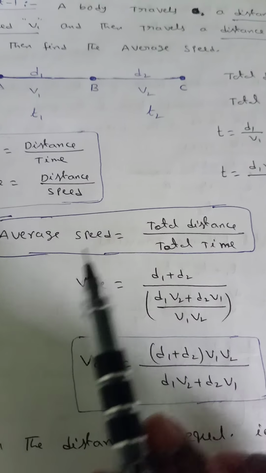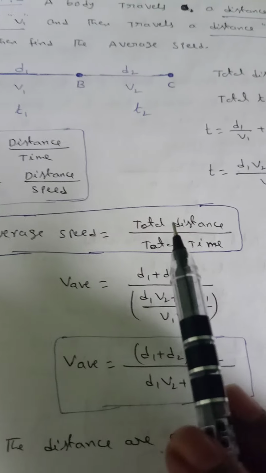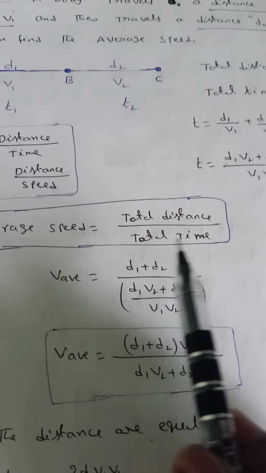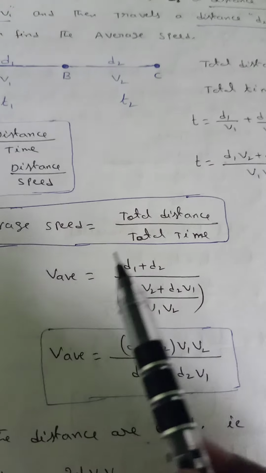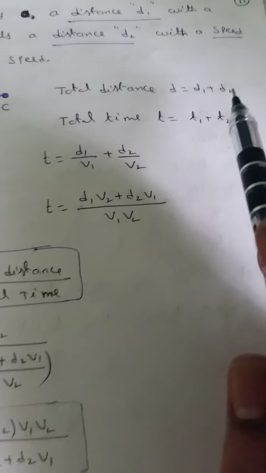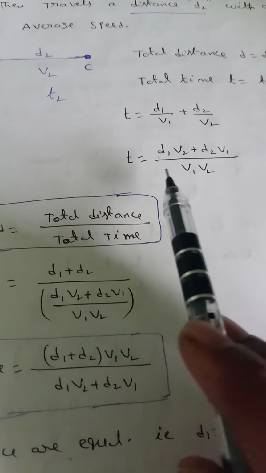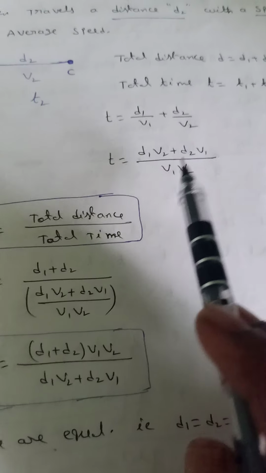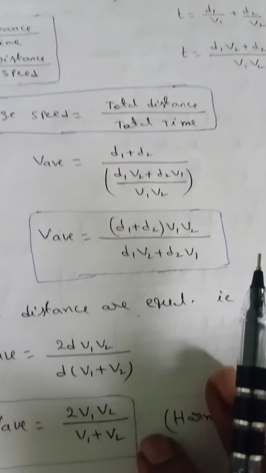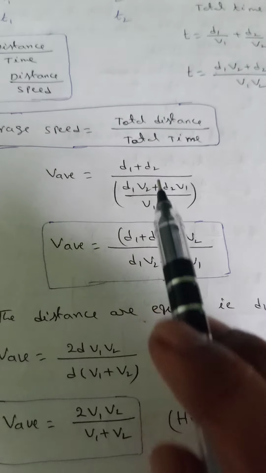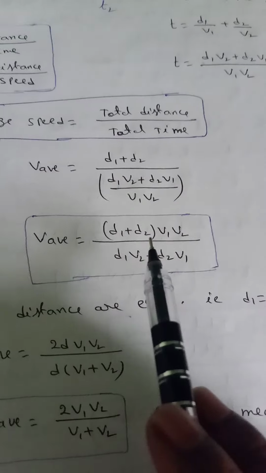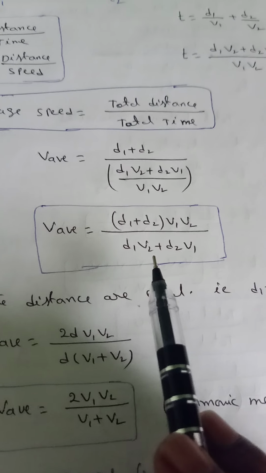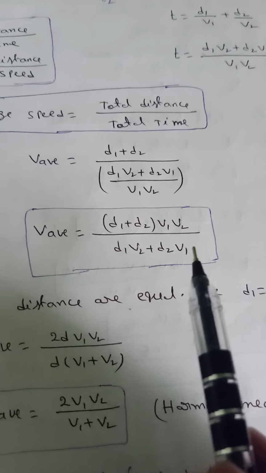The most important formula: average speed is equal to total distance by total time. Substituting the values, average speed is equal to (d1 plus d2) by ((d1 v2 plus d2 v1) by v1 v2). This equation we can simplify: average speed is equal to (d1 plus d2) into v1 v2 by (d1 v2 plus d2 v1).